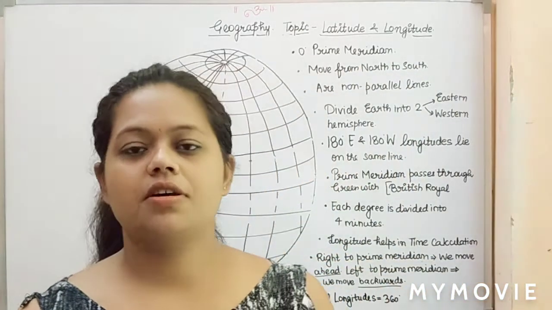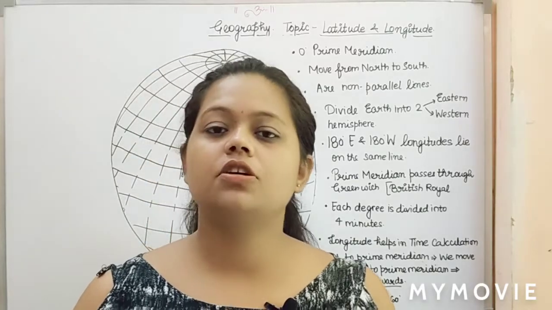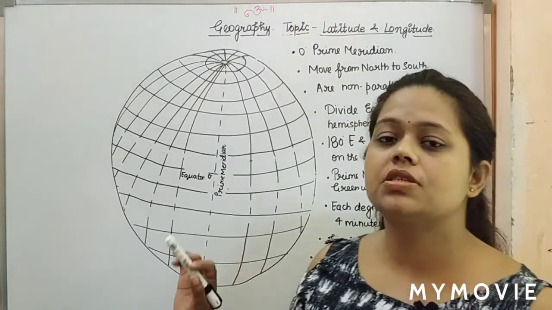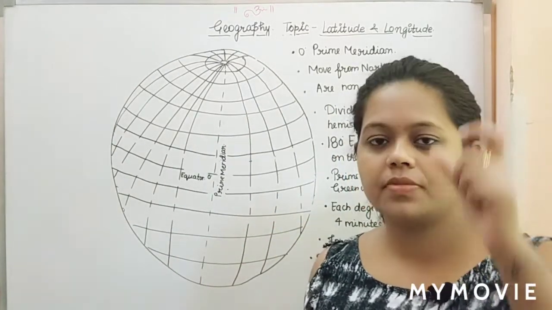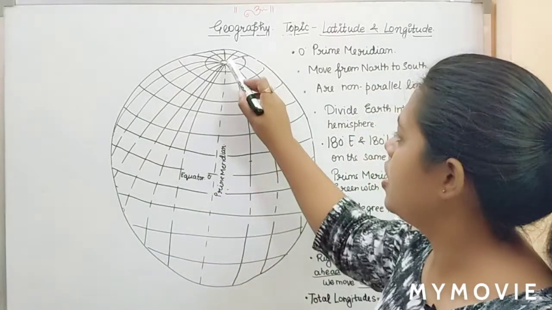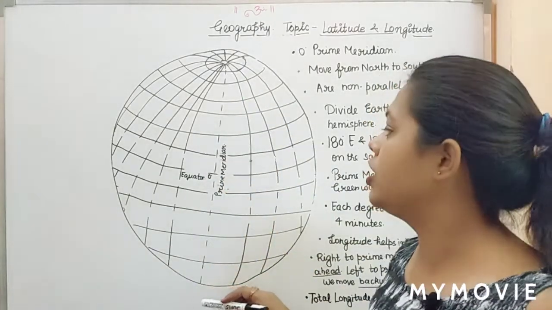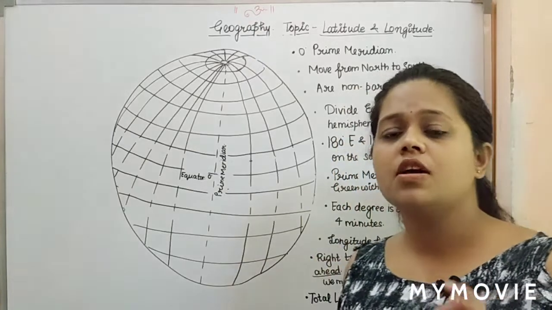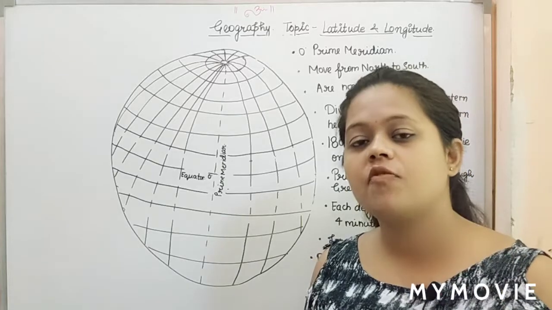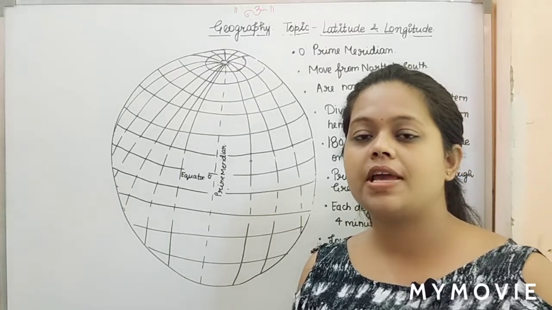Well guys, here I have already drawn the picture, and in this picture I am going to tell you about the longitudes. So come on, let's start. What are longitudes? As the name tells you, they are long lines moving from top to bottom, meeting both the poles from north to south. Just as we had one common latitude, the 0 degree equator, in the same way we have one common longitude, the prime meridian.